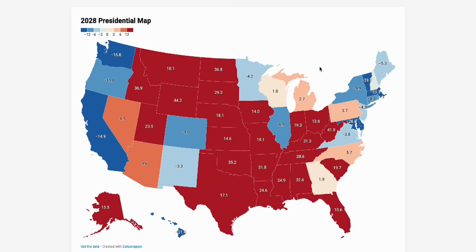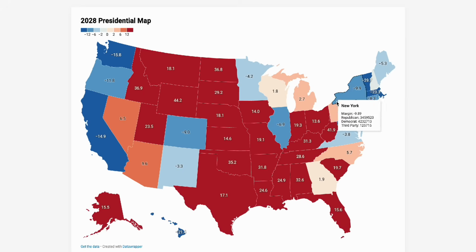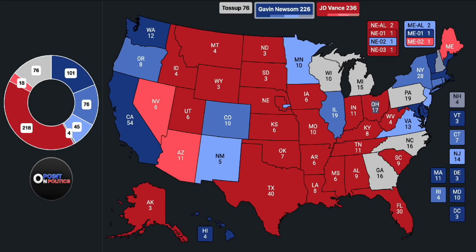Now, moving on to the battleground states for the Republicans, and we clearly see that there's not many left. Nebraska second is probably a 5.5 point win for Gavin. New Hampshire is really tight. It's under 2 points. It's like a 1.5. It's a 12,000 vote win for Newsom. And this one, I actually think it's very possible that Vance would flip it against Newsom, given his appeal there. He was the one doing the rallies in New Hampshire this time. And so I think because of that, you could actually see some genuine appeal for Vance there.